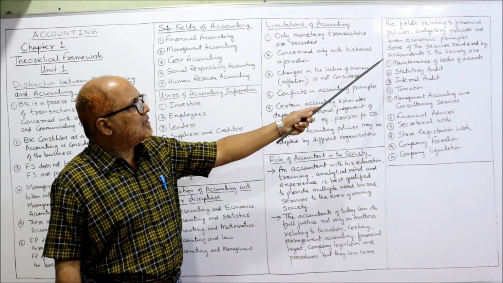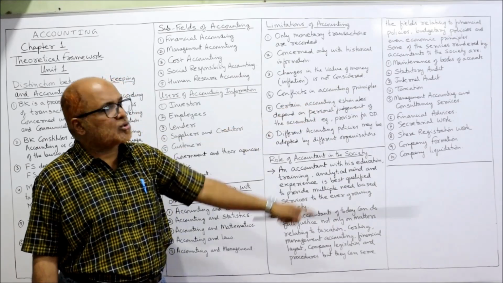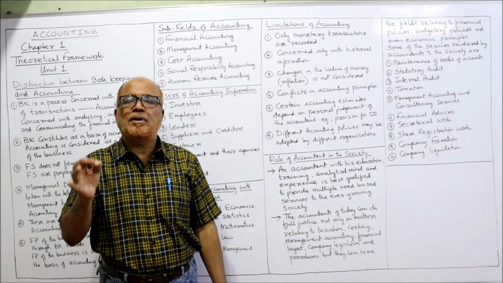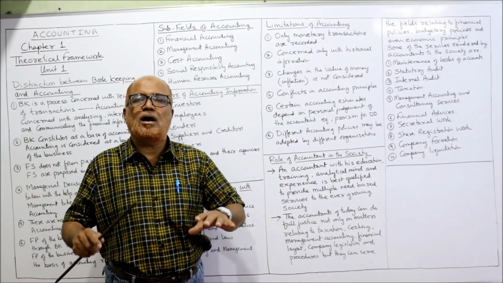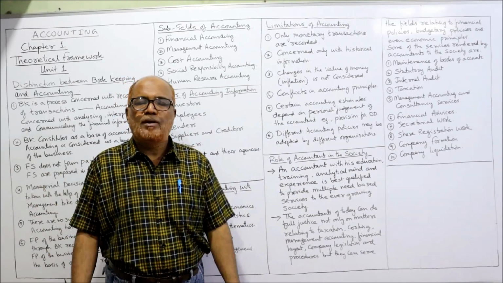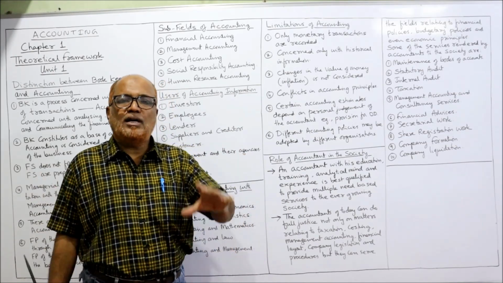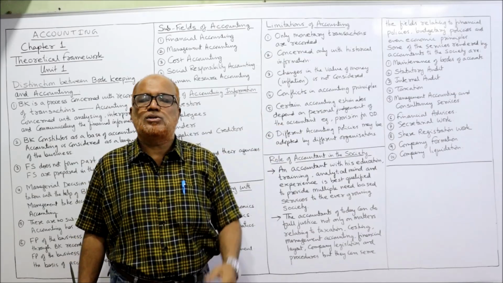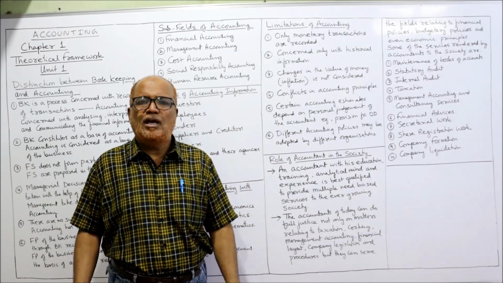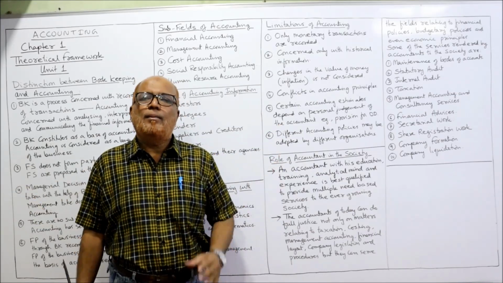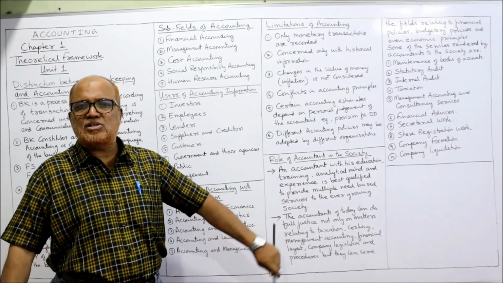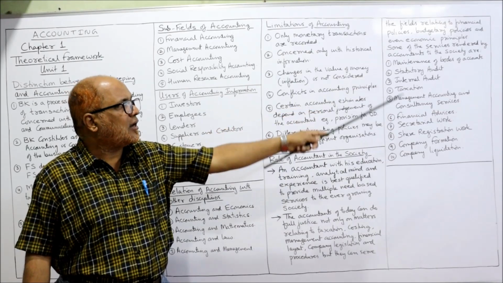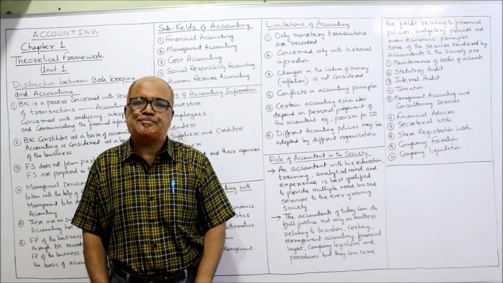Then some of the services rendered by accountants to the society. Presently, the services provided by chartered accountants to the society are innumerable. We cannot count that these are the only services which are provided by chartered accountants to the society. Innumerable, infinite services are there, but a few very important services rendered by chartered accountants to the business organizations, to the society, are maintenance of books of accounts.